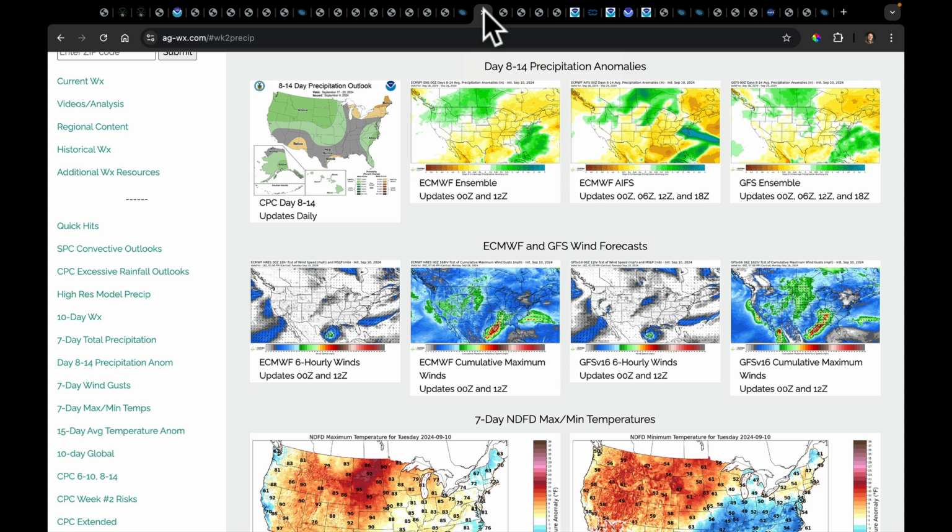All right, week 2. We've got our model spread across the top here. This is on the main page. Just come down again to 8, day through 14 precipitation. And it's interesting.